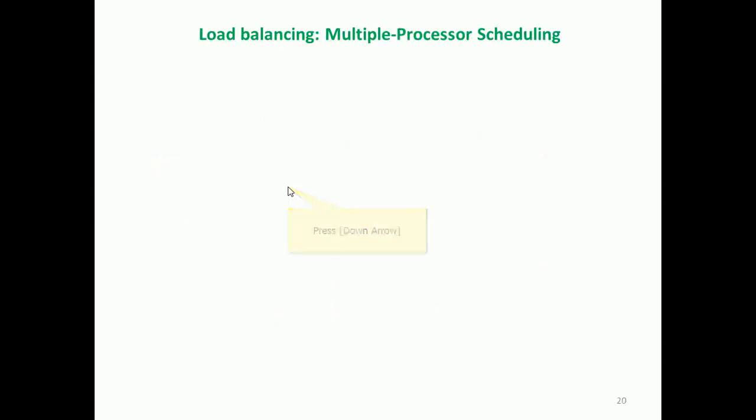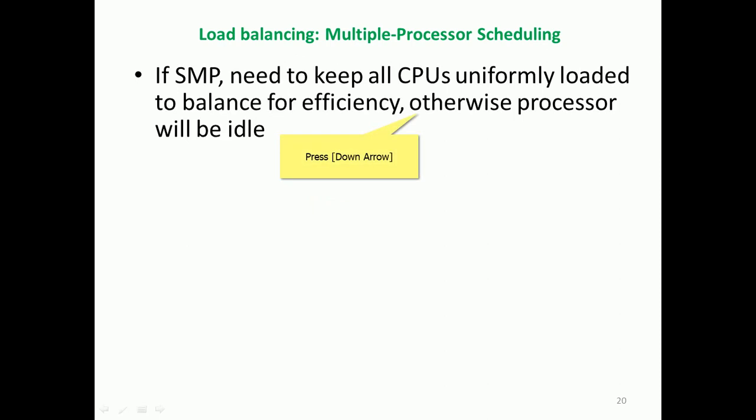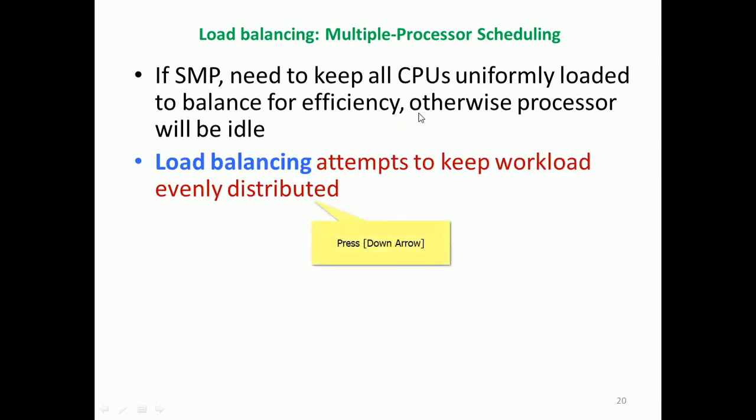So load balancing is also one of the important factors. In SMP, symmetric multiprocessing, we need to keep all CPUs uniformly loaded, so the workload will be uniformly distributed among all processors. Otherwise, some processors will be idle, some will have less work, and some will have more work, a non-uniformly distributed load. To balance for efficiency, that is required. Load balancing attempts to keep the workload evenly distributed among the several processors.